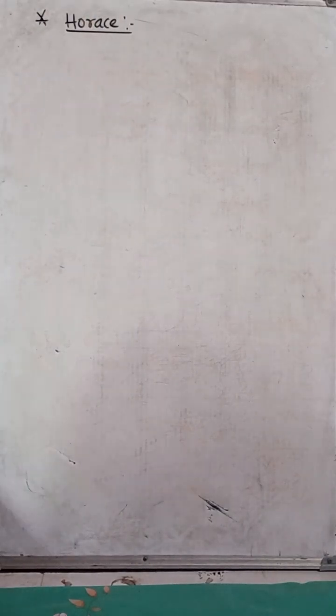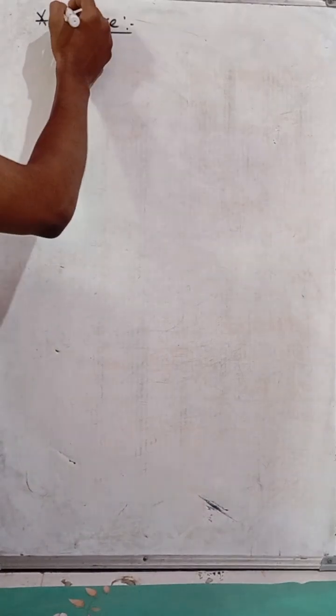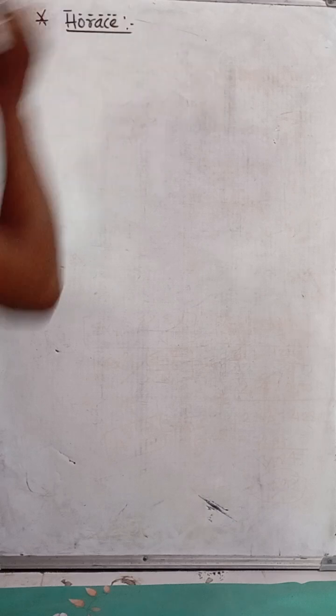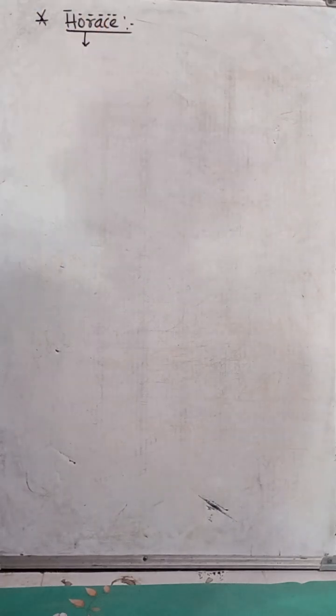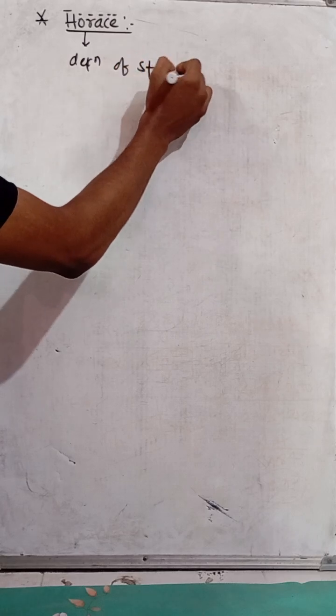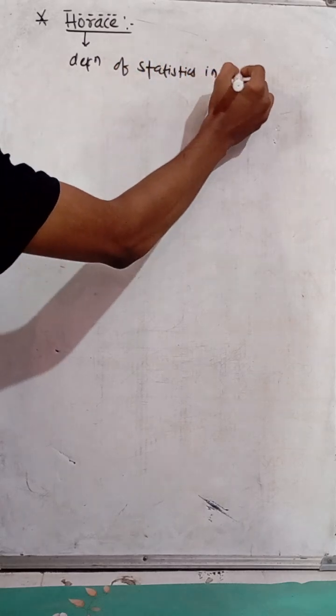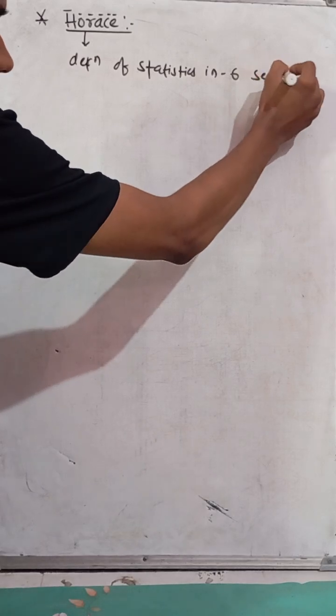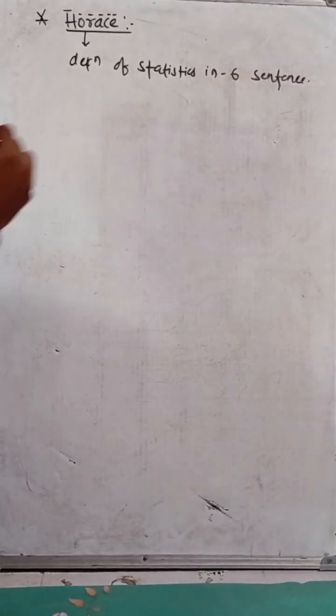How can you learn that? Horace gives the definition in 6 sentences, by the letters of his name: 1, 2, 3, 4, 5, 6. What are they?